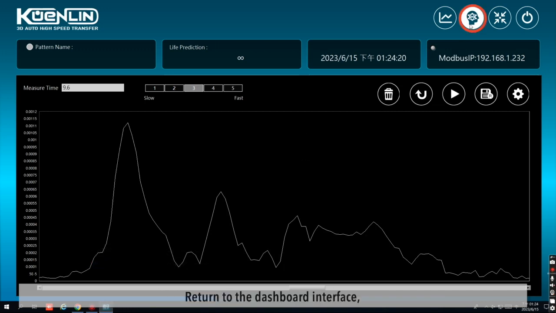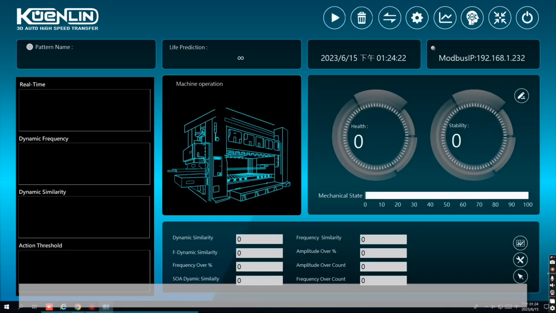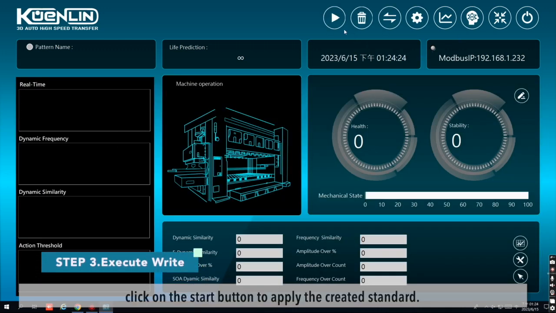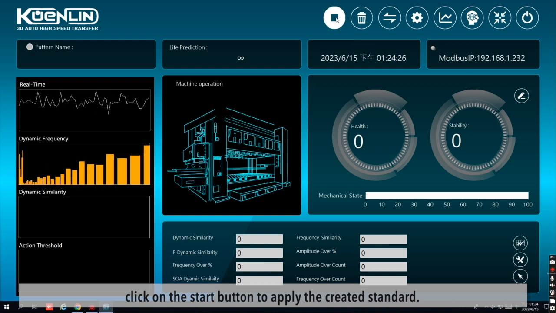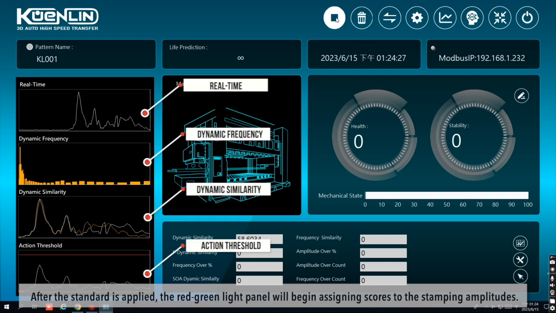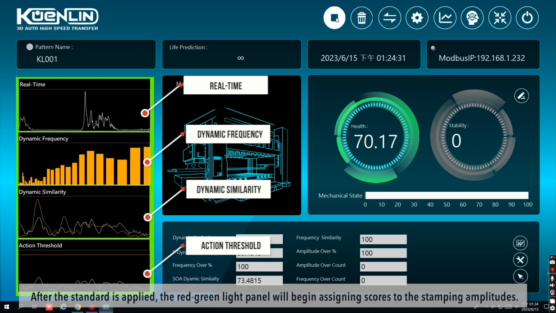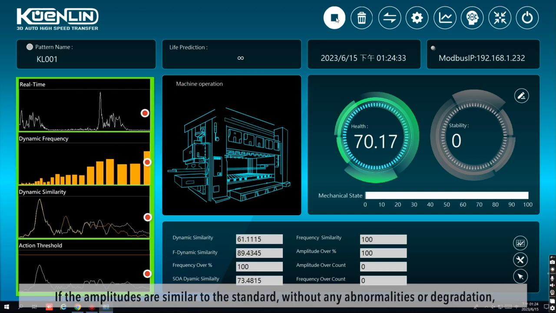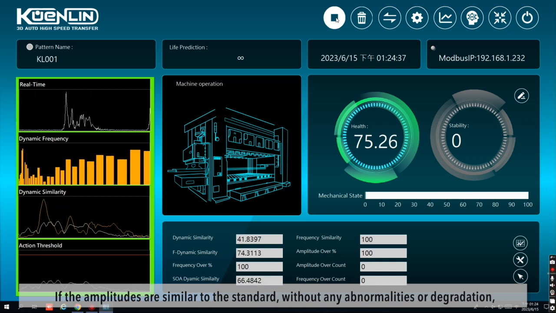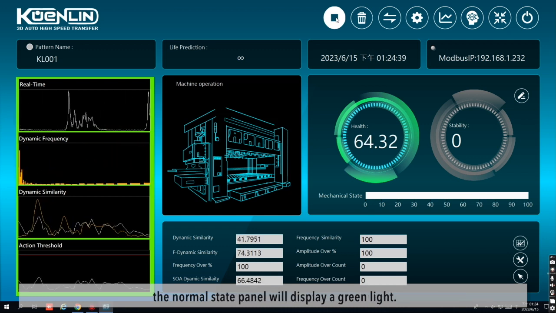Return to the dashboard interface. Click on the Start button to apply the created standard. After the standard is applied, the red-green light panel will begin assigning scores to the stamping amplitudes. If the amplitudes are similar to the standard, without any abnormalities or degradation, the normal state panel will display a